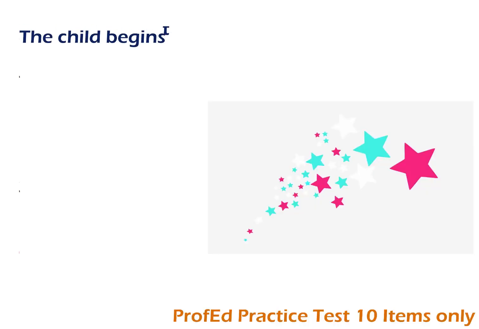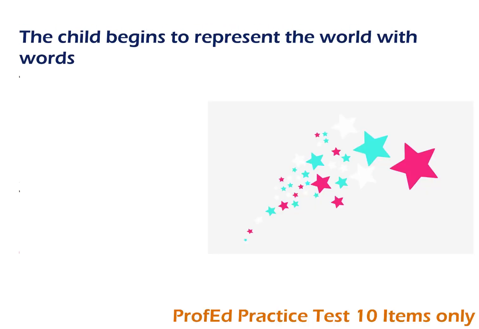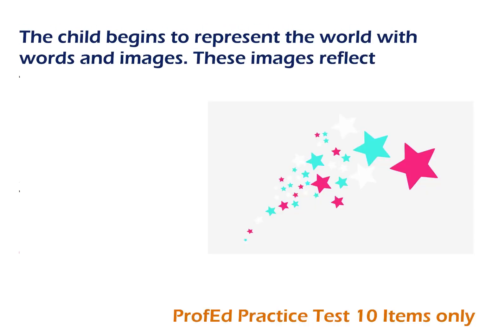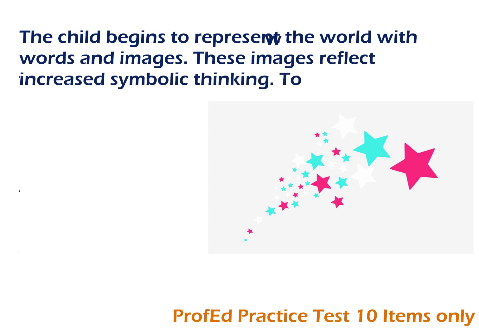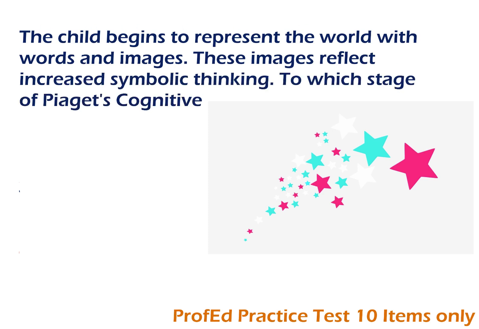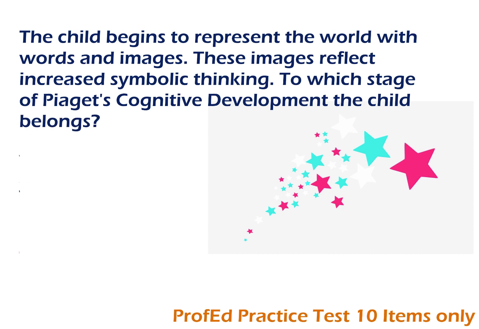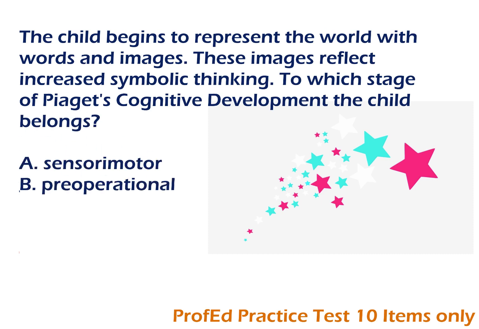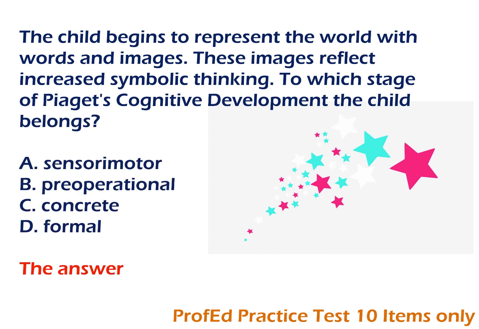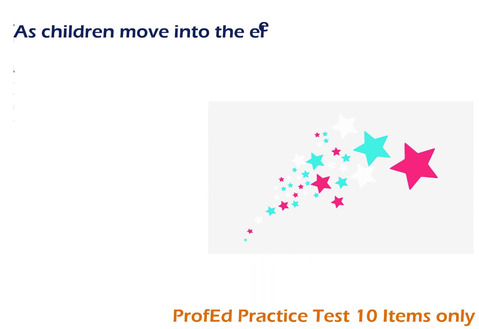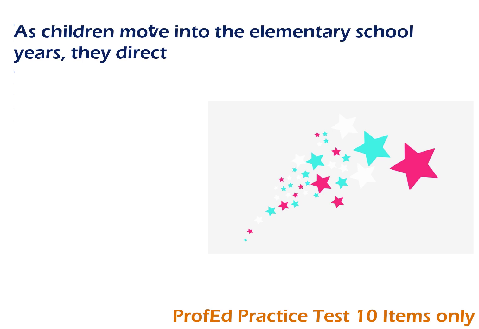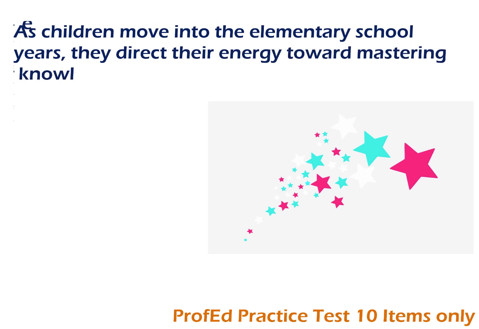The child begins to represent the world with words and images. These images reflect increased symbolic thinking. To which stage of Piaget's cognitive development does the child belong? A. Sensory-motor. B. Pre-operational. C. Concrete. D. Formal. The answer is B. Pre-operational.